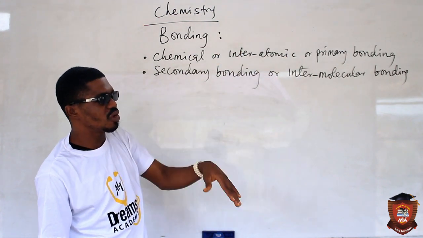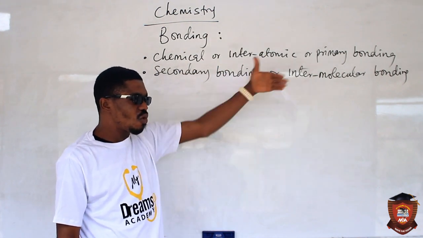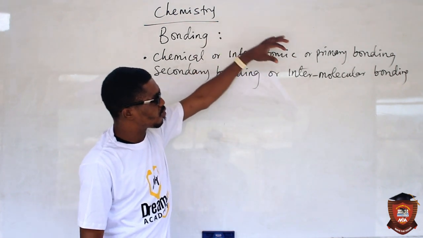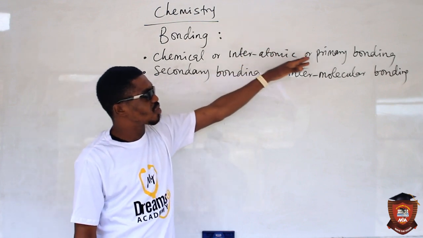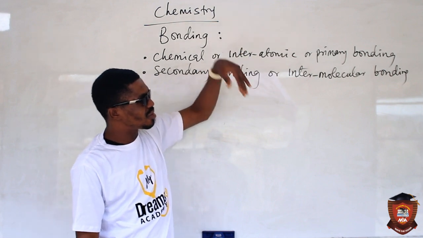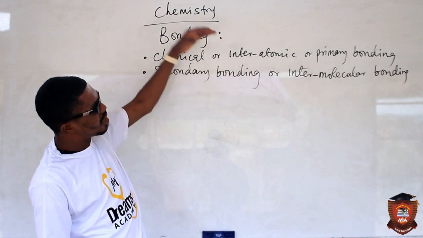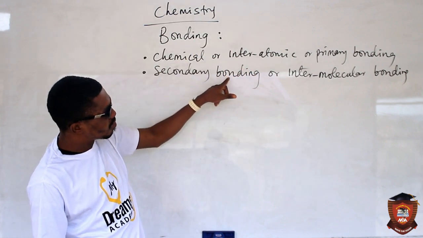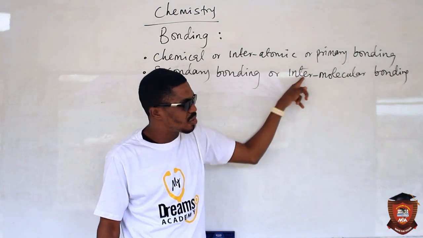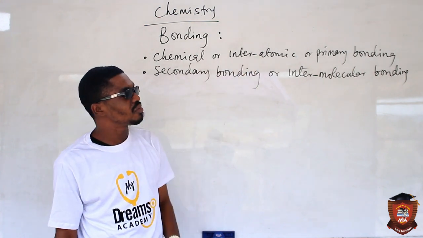between molecules. Of course, you know molecules are formed by interaction between atoms. One, two or more atoms, when they interact, they can give you a molecule. So before a molecule can form, atoms must unite together. And then the bond existing between atoms is primary bonding, because that's the first type of bond that will exist. Then the one that will exist between the molecules formed, you call secondary bonding or intermolecular bonding, meaning that it will exist between molecules. That's why you call it intermolecular. Then you call this one interatomic because it will exist between atoms.